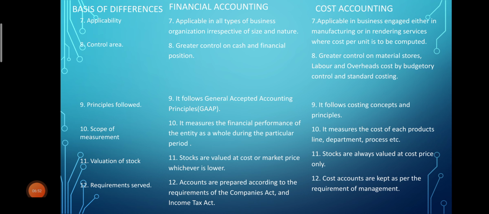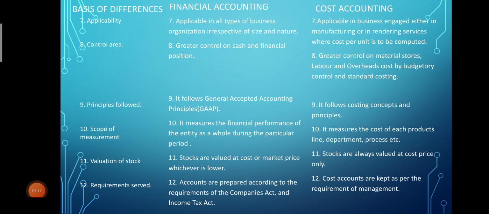In financial accounting, control area is on cash and financial position, because once we prepare the financial statement, we will get to know whether the company's financial position is good or not. Now in case of cost accounting, there is greater control on material stores, labor and overheads costs by budgetary control and standard costing.